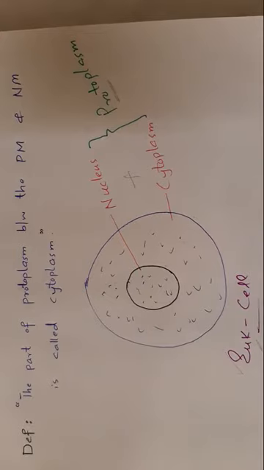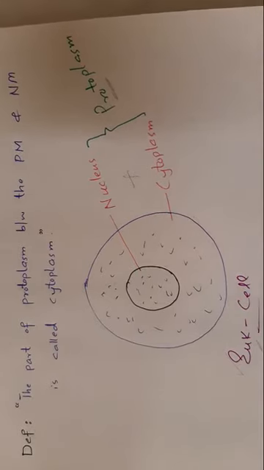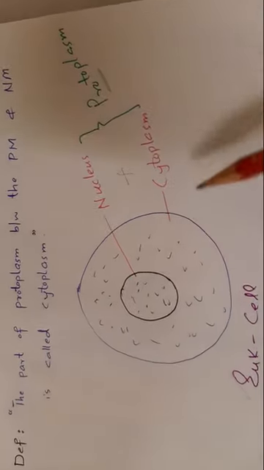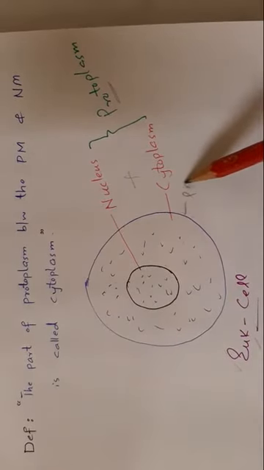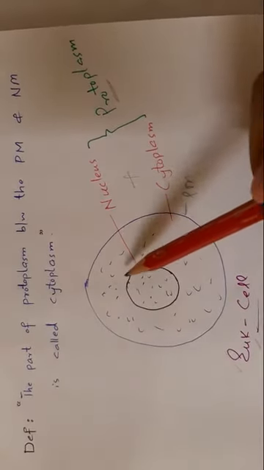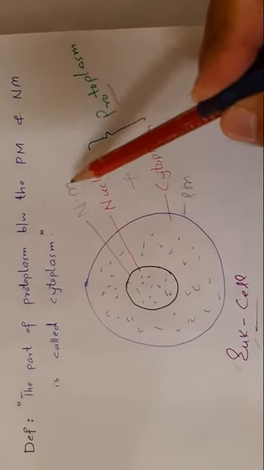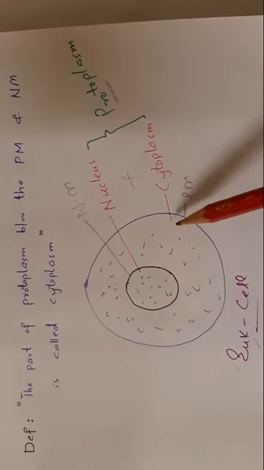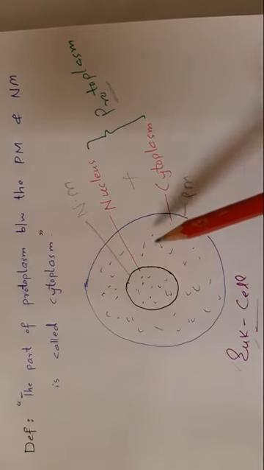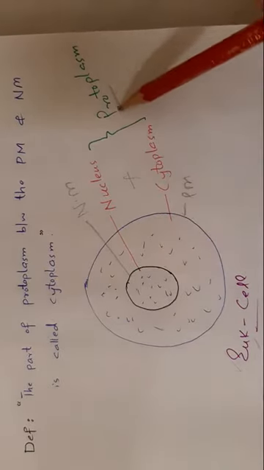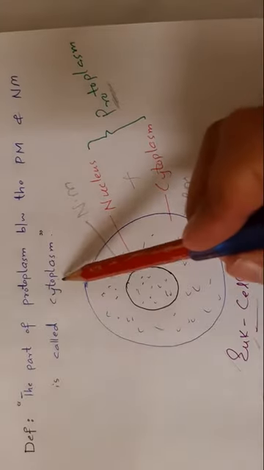Now our topic is cytoplasm. So what is cytoplasm? Now if you look into this diagram, this is plasma membrane or cell membrane, while this is nuclear membrane. Now what is cytoplasm?